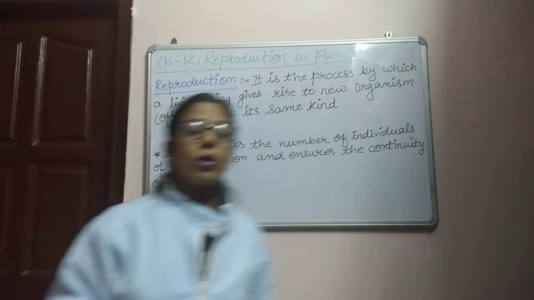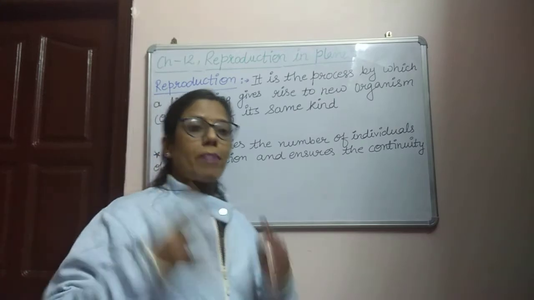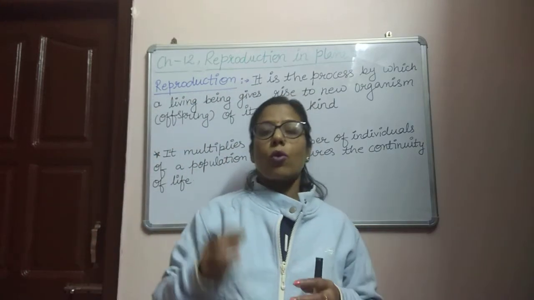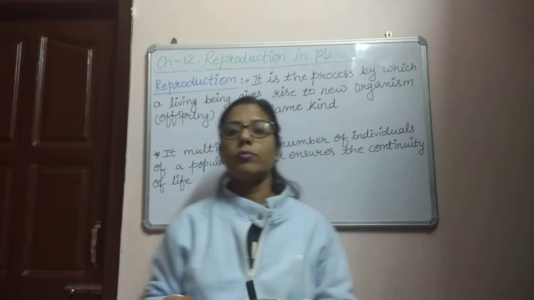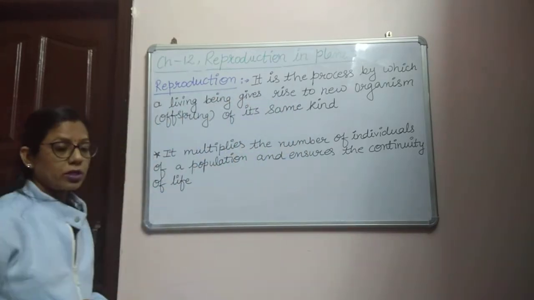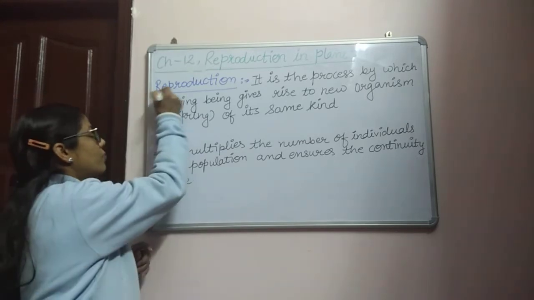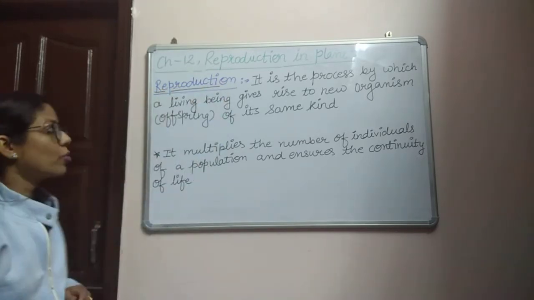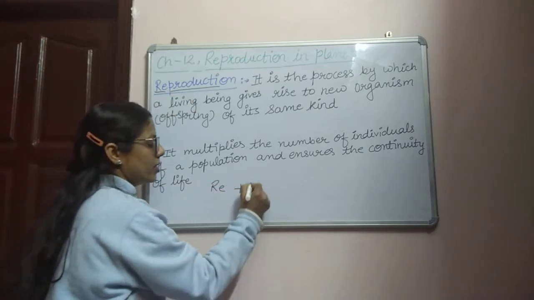Okay, so now our next topic is reproduction. By the reproduction method, all living beings produce new offspring, new organisms of their same kind. This is known as reproduction. The word reproduction is formed by two words, re and production.